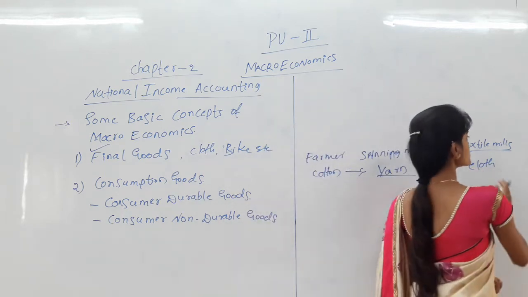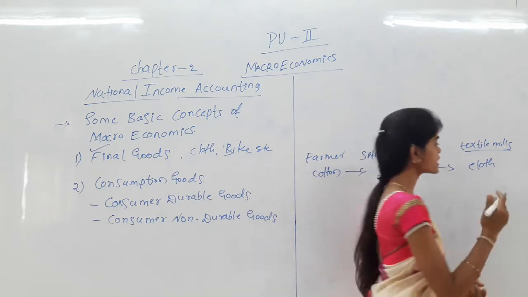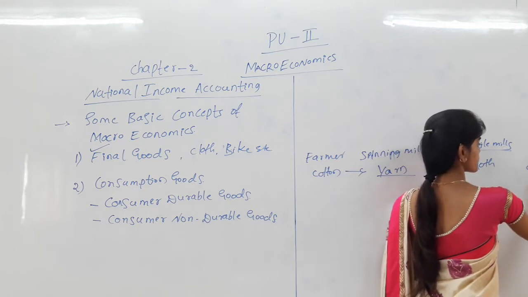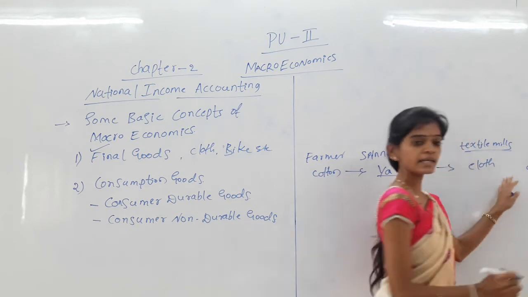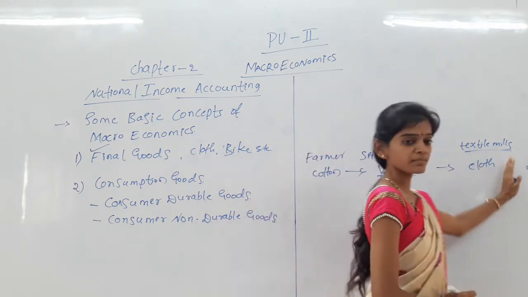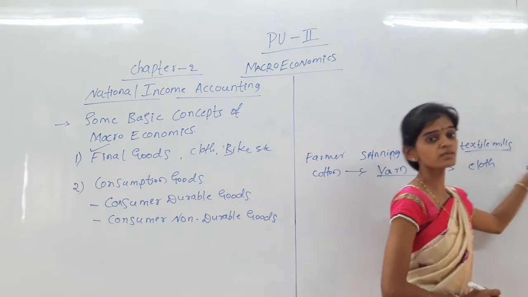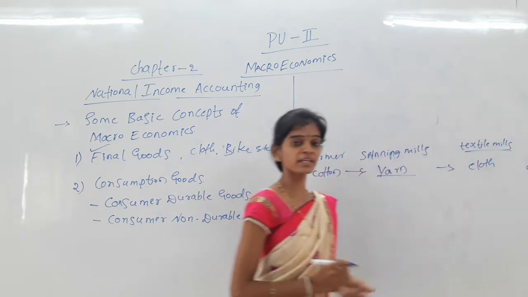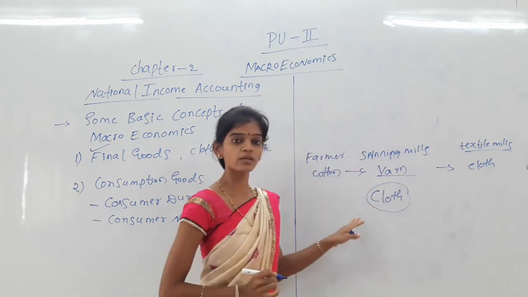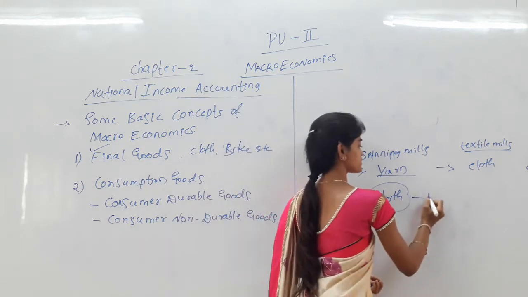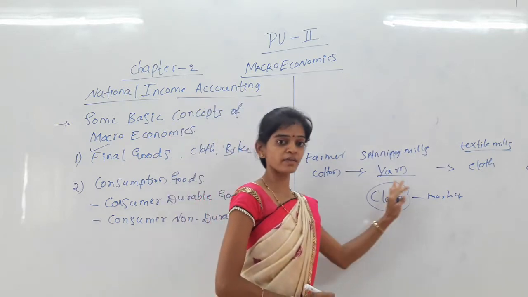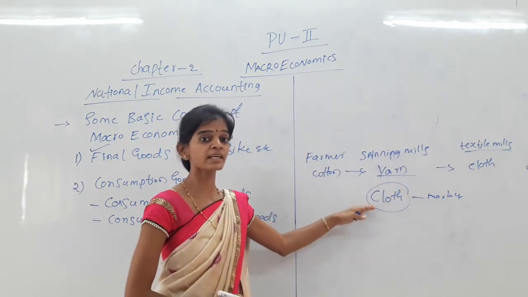After producing cloth, the textile mill sells it to other firms, like design making firms or article firms. Once the cloth is ready, they sell it to another firm to make a design on it. After making the design on the cloth, it is ready to sell in the market. So here cloth is the final good and the consumer can purchase it directly in the market.